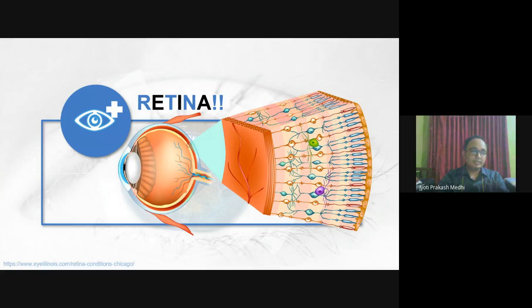As you can see here, the retina consists of various rods and cone cells. This is a dissection of the retina showing the layers of the retina, and how these get affected during diabetes gives us the region of our study today.